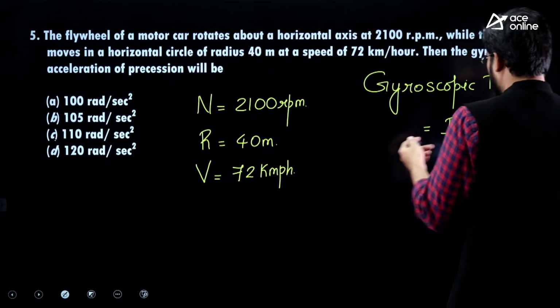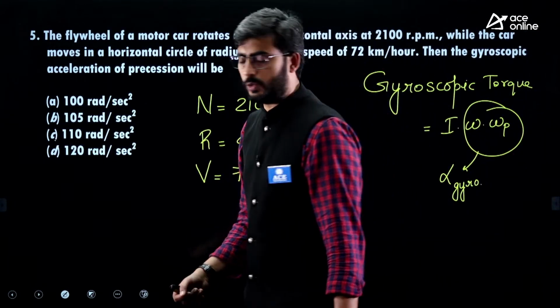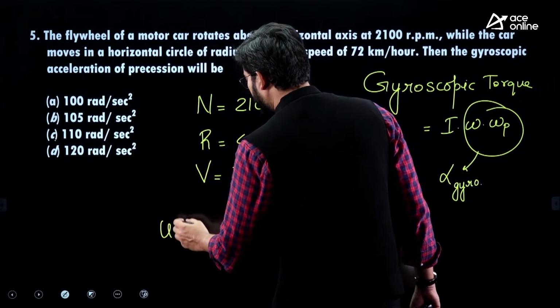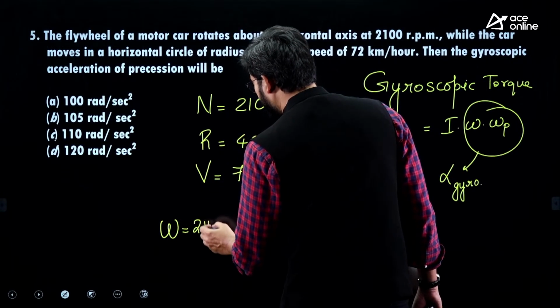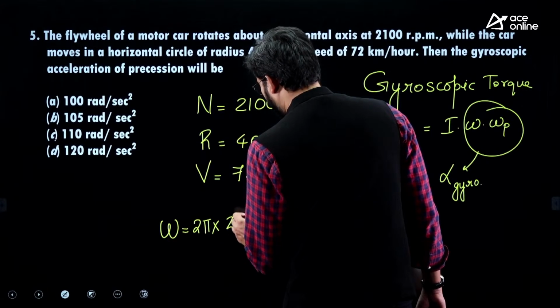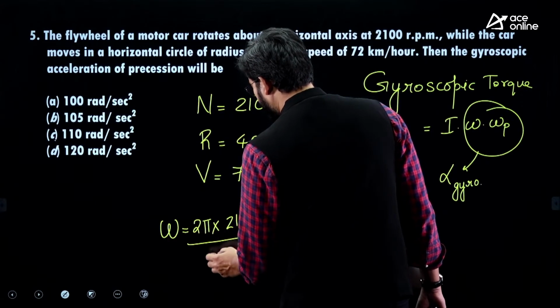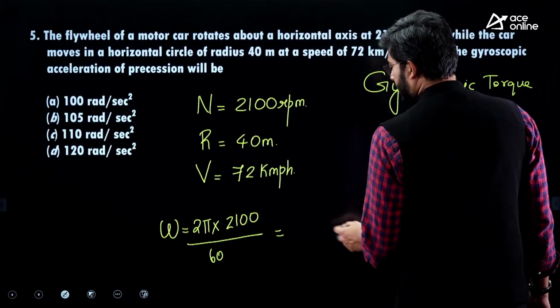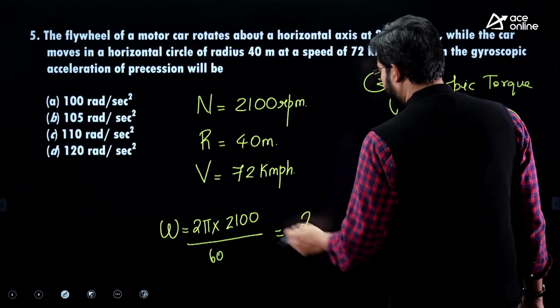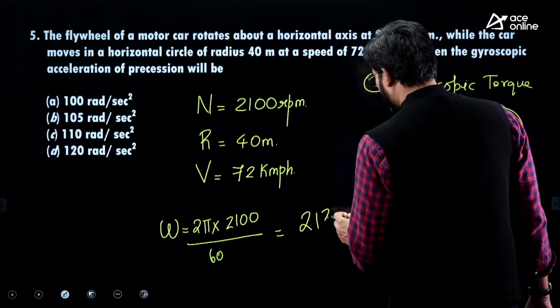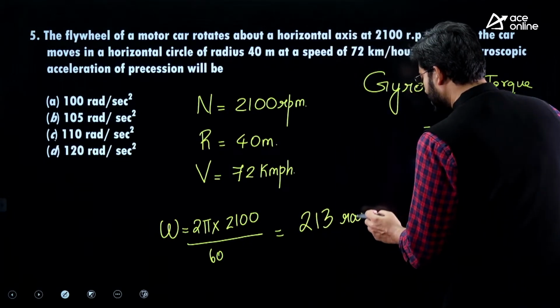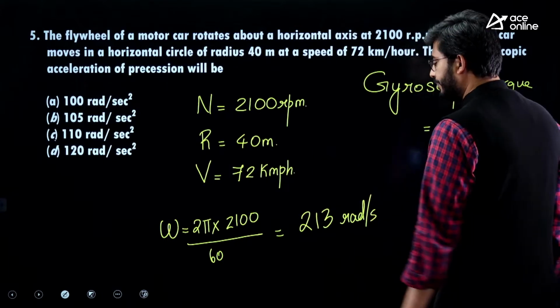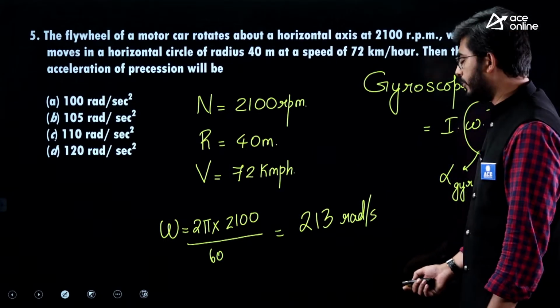So now guys, here both the values are given to you. That is omega will be equal to 2 pi into 2100 by 60. So this will be approximately 212 or 213 radians per second. Okay, that is the value of omega.